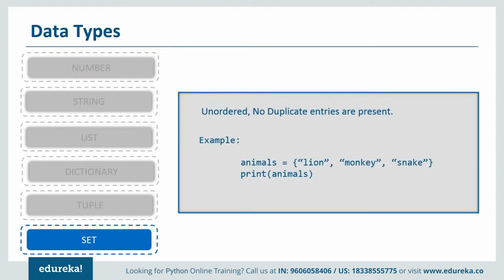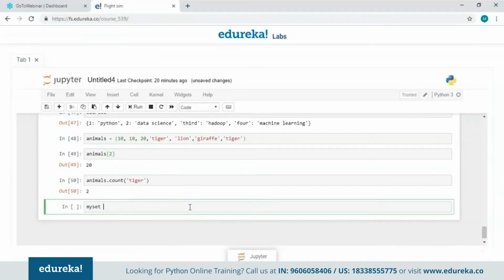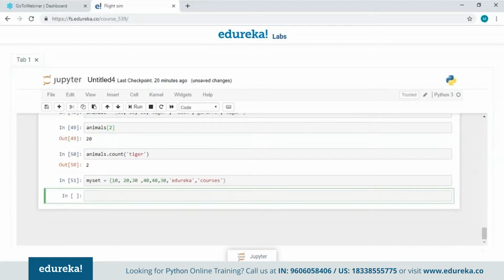Now let me show you this with an example in the Jupyter Notebook. So I'll give my set as the set name, and inside the curly brackets we can have values. Let's just say 10, 20, 30, 40. I'll also give a few duplicate values just to check if we can have duplicate values or not. String values, let's just say Edureka courses. As you can see, we have successfully declared a set here. Now let me try to print this.